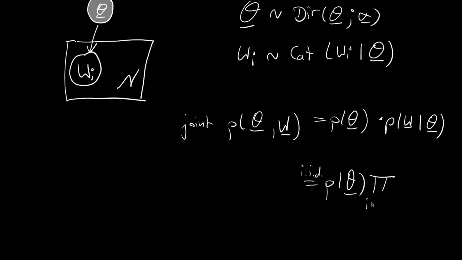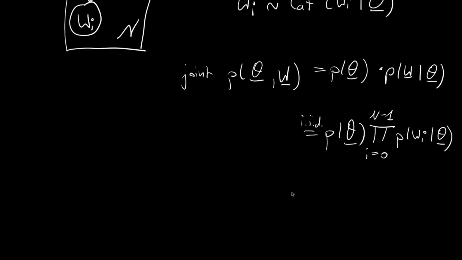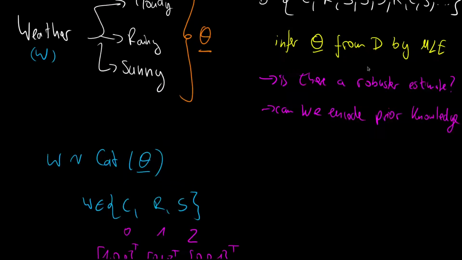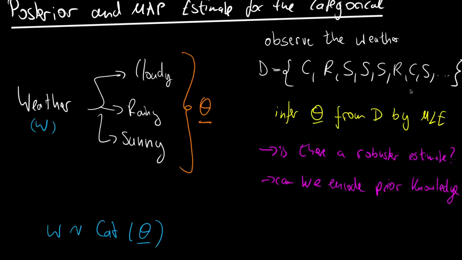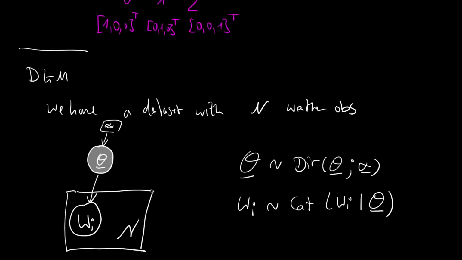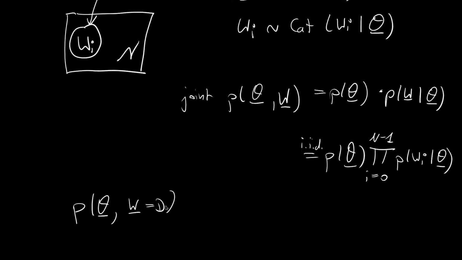And then we can write this as the product from i=0 to capital N-1 over p of w_i given the parameter vector theta. Usually, in order to do our estimates, we incorporate the dataset directly into this probability statement, and for this we would say something like the probability over theta and the w vector being the dataset. And we've seen that the dataset is nothing else than a vector or a set of observations, and it has the same length as we have the plate number N here, so this perfectly works fine.